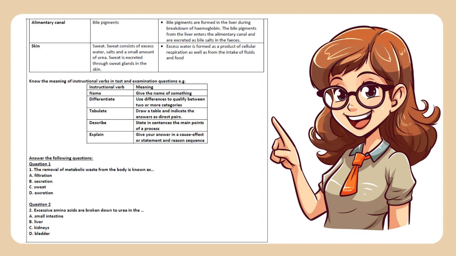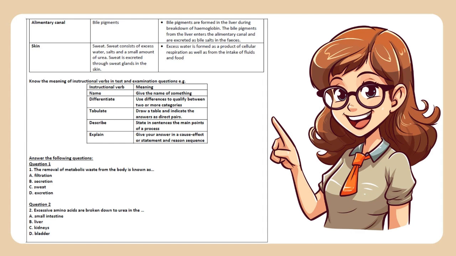Skin. Sweat. Sweat consists of excess water, salts and a small amount of urea. Sweat is excreted through sweat glands in the skin. Excess water is formed as a product of cellular respiration as well as from the intake of fluids and food.